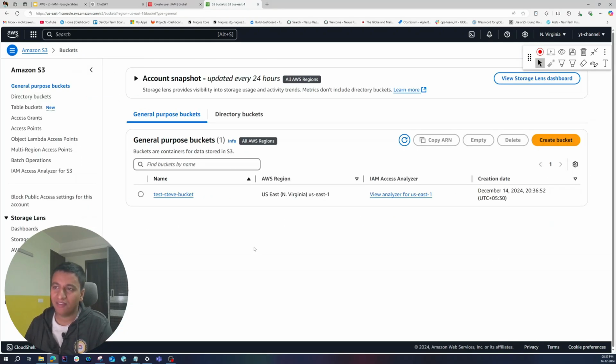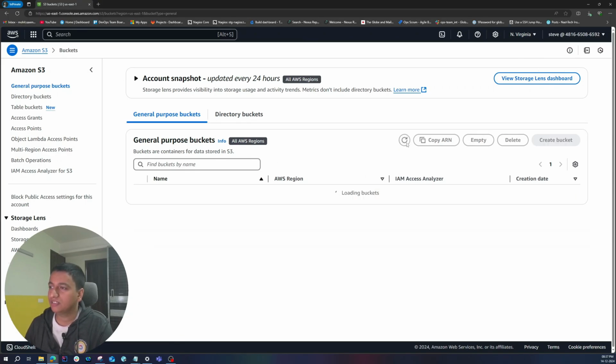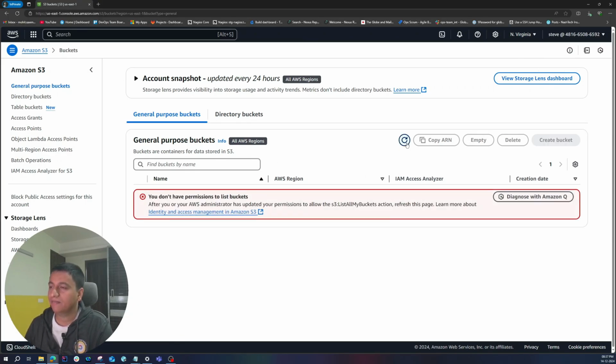Okay, so now we have our test bucket, test Steve bucket. Now let's go back to Steve's perspective and see if he can see that bucket or not. So let's do a refresh, and as expected, he still doesn't have the permission to list the bucket. Okay, so let's give him permission to do that.